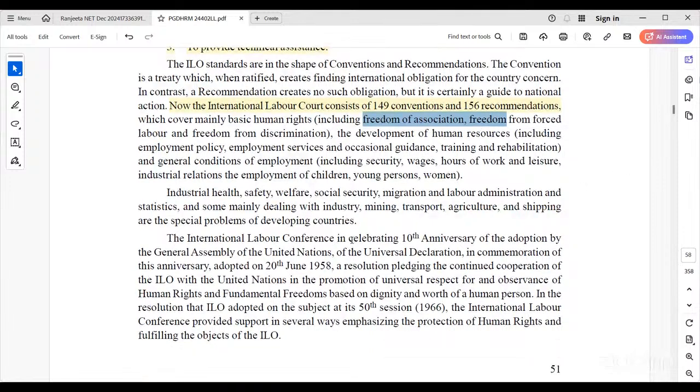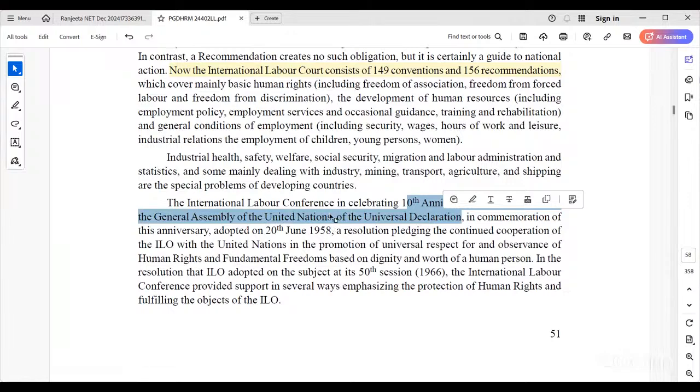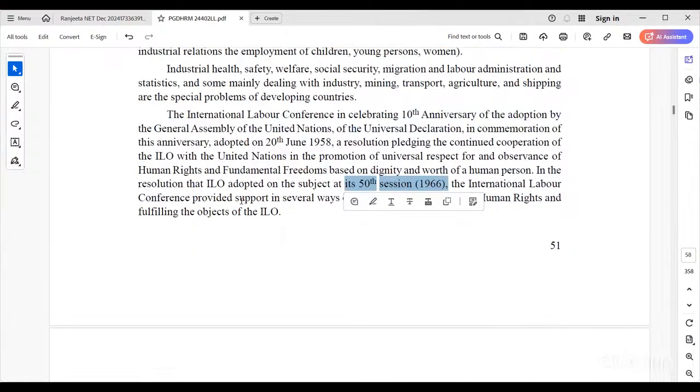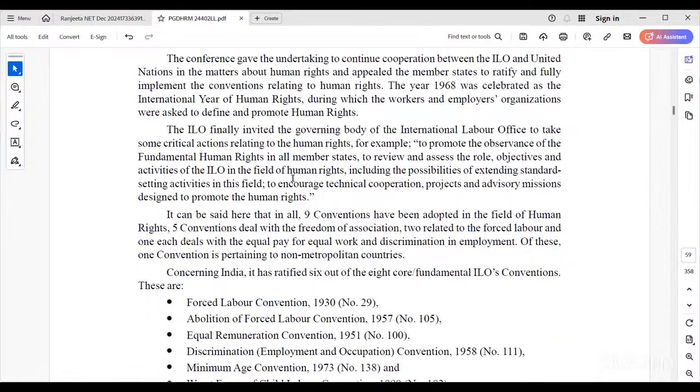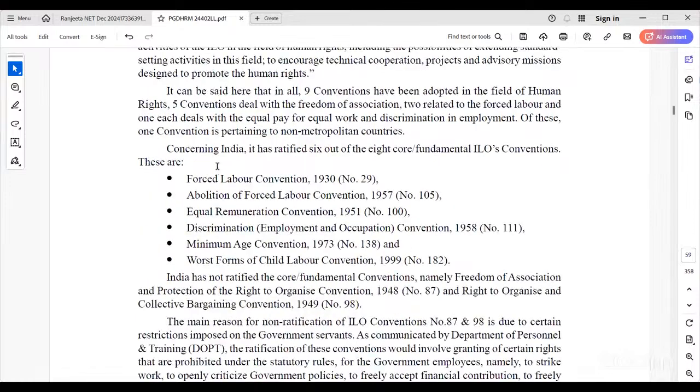See, the International Labour Conference is celebrating the 10th anniversary of the Declaration adopted by the General Assembly of the UN in the year 1948, the first convention; now 1958 is the 10th. Recently 50 years were also completed. So it is such an old organization, and India has ratified 6 out of 8 core fundamental conventions of the ILO. There is the Forced Labour Convention in the year 1930, the Abolition of Forced Labour Convention 1957, and the Equal Remuneration Convention in the year